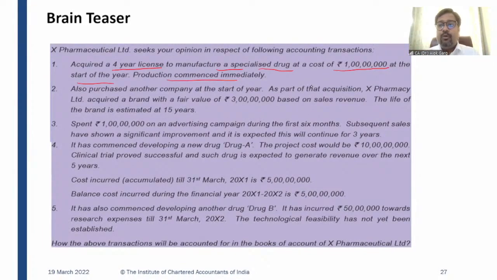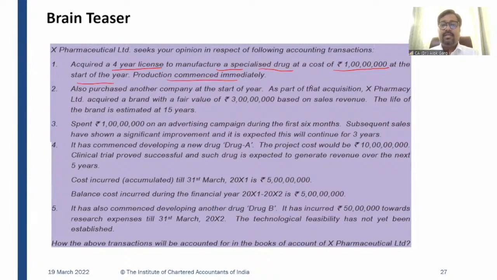See, I told you internally generated brand goodwill is not going to be capitalized. But this is a case of business acquisition. And when I say business acquisition, it means the acquirer is paying a consideration for acquiring these intangible assets as well, right? So why will the acquirer pay extra? Because the acquirer is acquiring some intangible benefits, right? So as a part of the business acquisition, this company has also acquired a brand with a fair value of rupees 300 lakhs based on sales revenue. The life of the brand is estimated at 15 years. Okay.